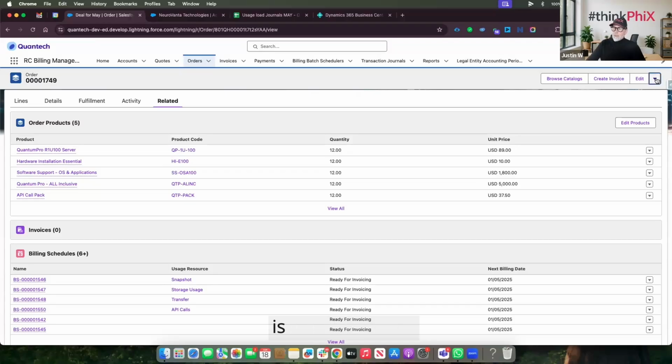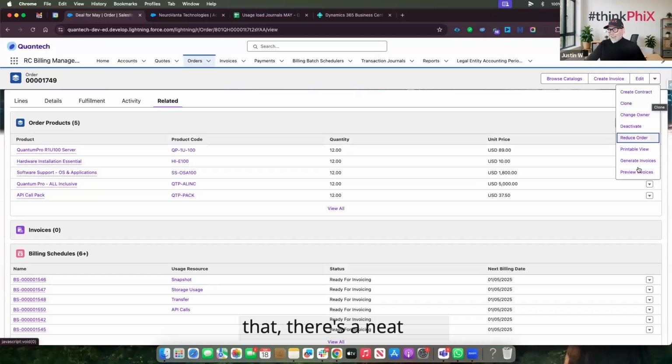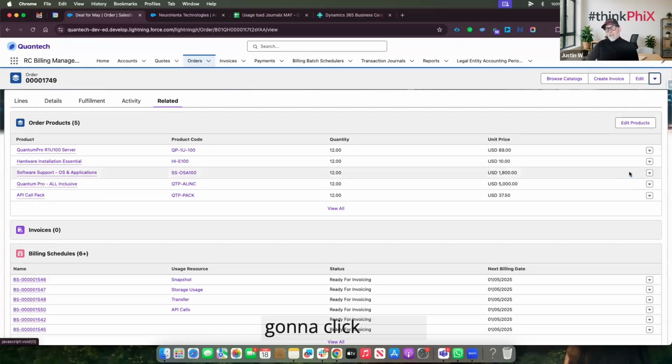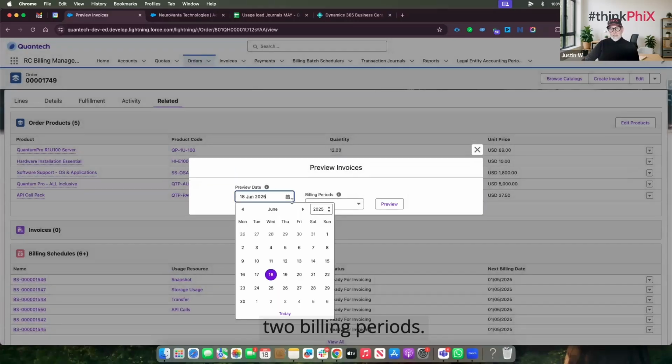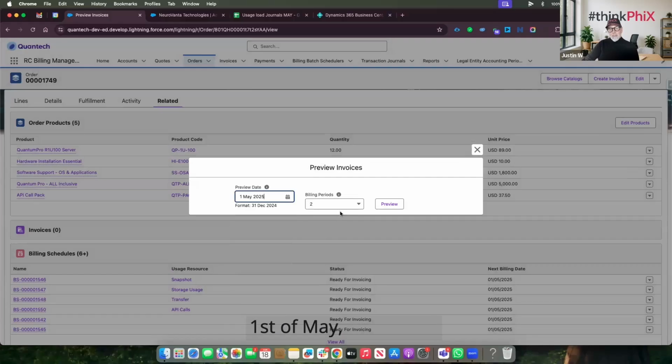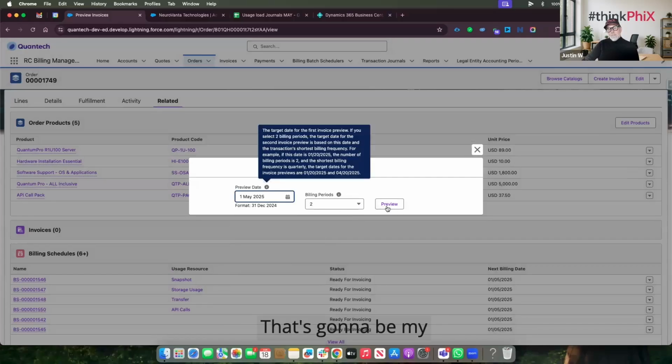Before I do that, there's a neat little section here, which is preview invoices. For those of you that have worked with Salesforce billing, it was very difficult to understand exactly what your invoices were going to look like. So before I generate my invoice, I'm going to click on this section here and preview the next two billing periods. I'm doing it from the 1st of May. That's going to be my invoice date, and I'm generating two periods now to have a look at.